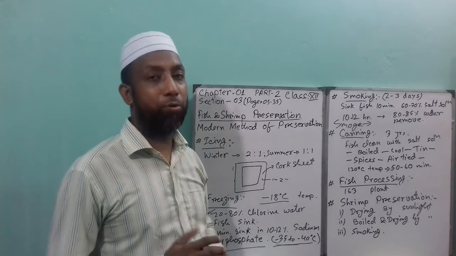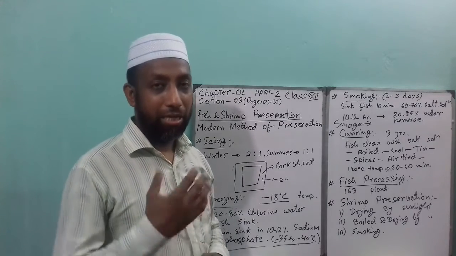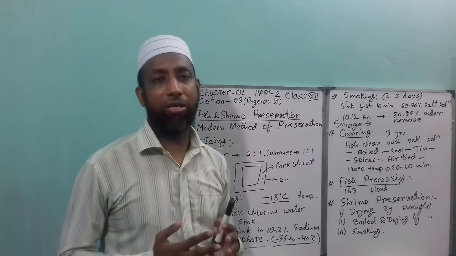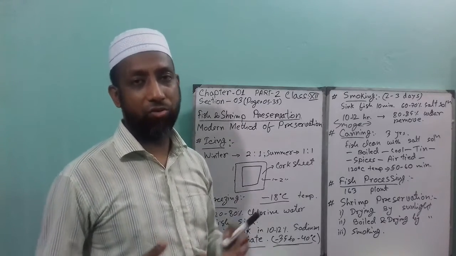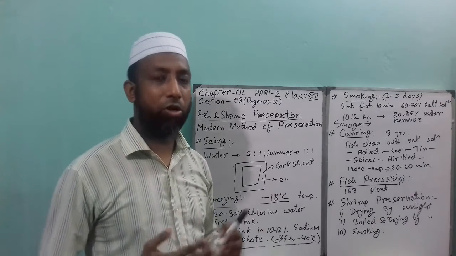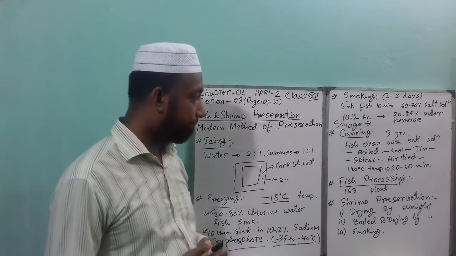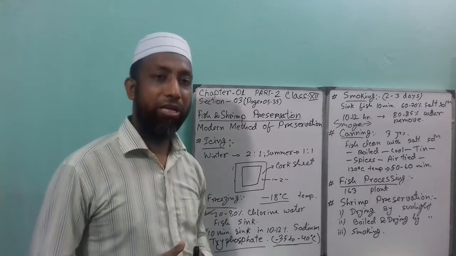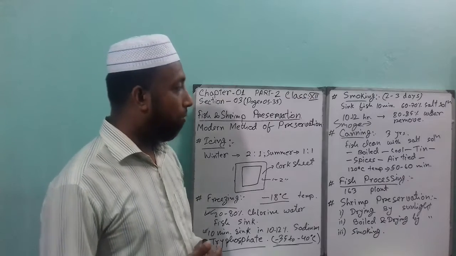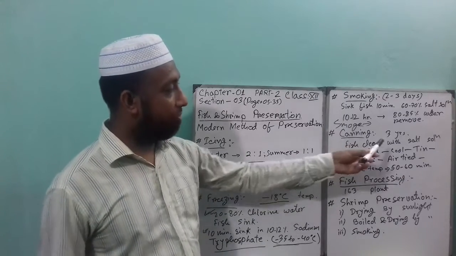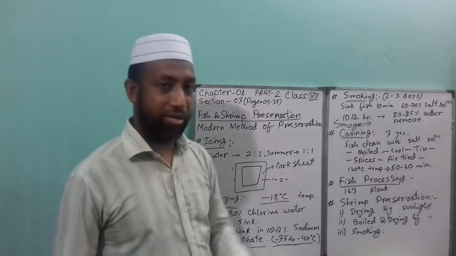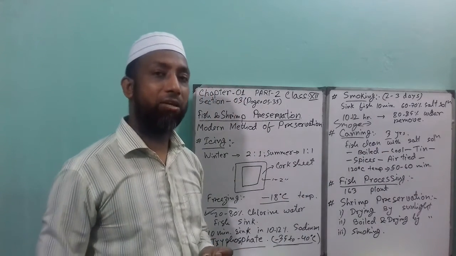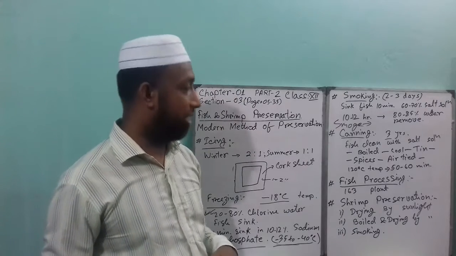So this is the modern process, and it can be used in European countries, but in our country we have got lots of sunlight, so we can do the natural drying process, that is a local process, not only in our country, in the subcontinent. Next is canning. This is very popular in European countries, that means in the modern world. In this process, you can preserve fish about 3 years. 3 years. This point I underline, these all are important for your MCQ.